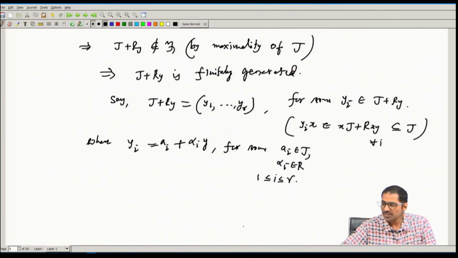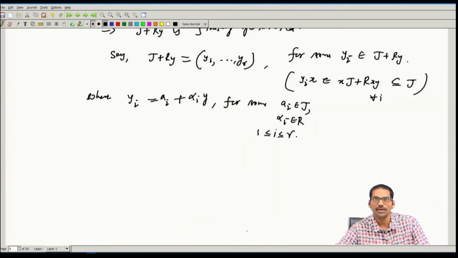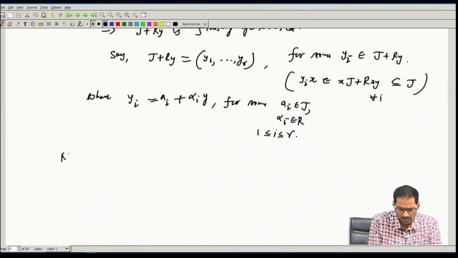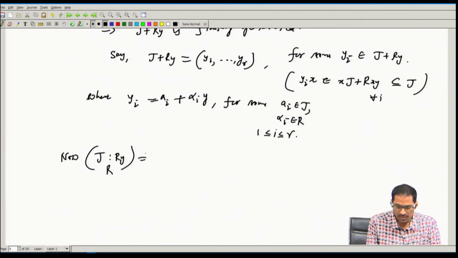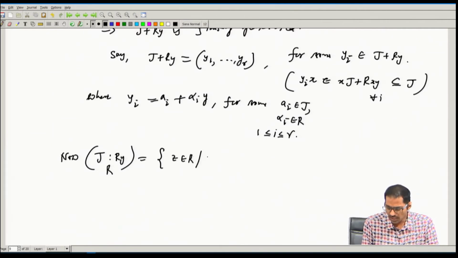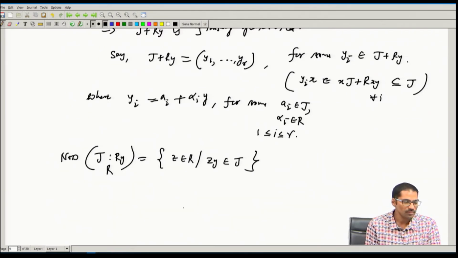Okay. So now let us look at the colon ideal J colon ry, in the ring R we are taking. So what is this? This is all those z belonging to R such that zy belongs to J. Now let us look at this.